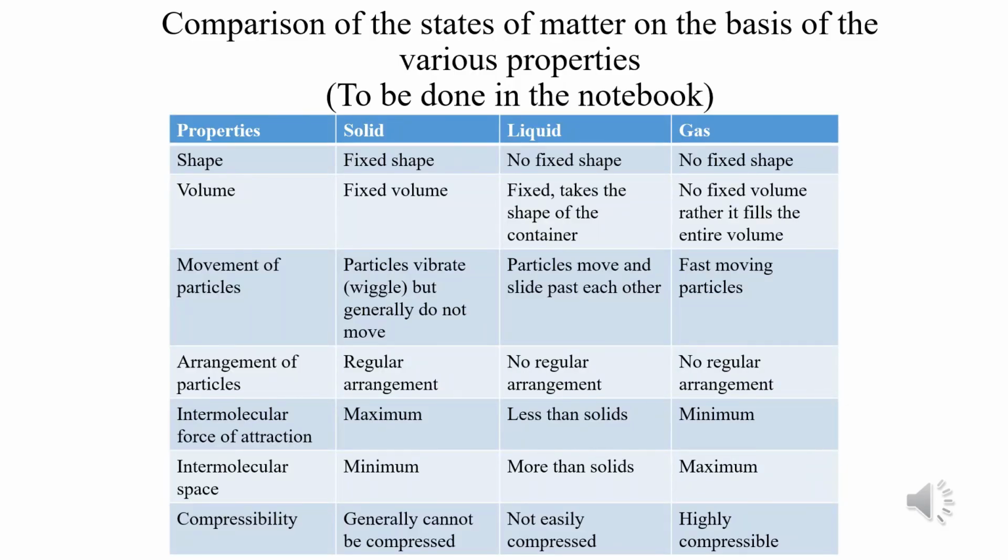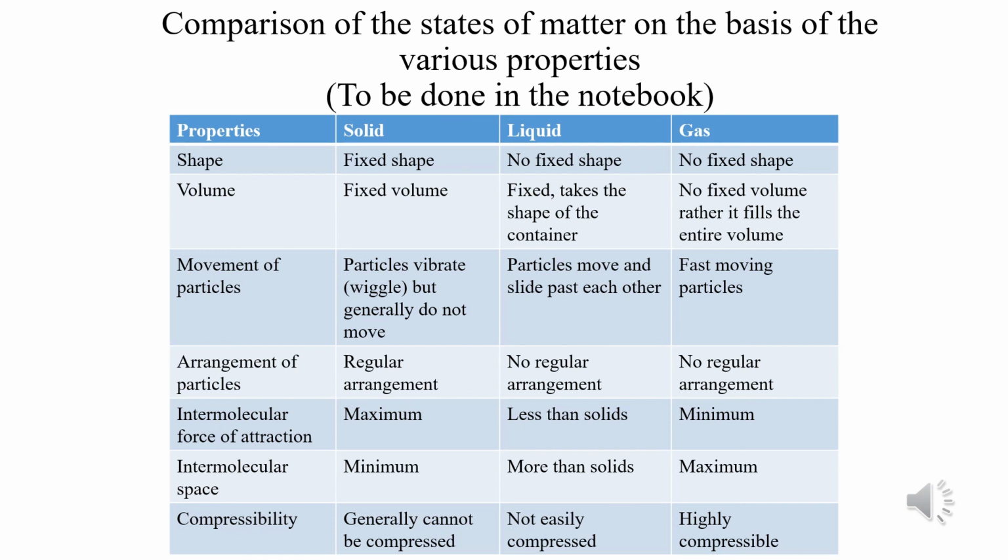Now children, I have prepared a tabulation for you which shows the comparison of all three states of matter on the basis of various properties. This is to be done in your notebook. As you can see, various properties are mentioned for all three states of matter: shape, volume, movement of particles, arrangement of particles, intermolecular force of attraction, intermolecular space, compressibility.